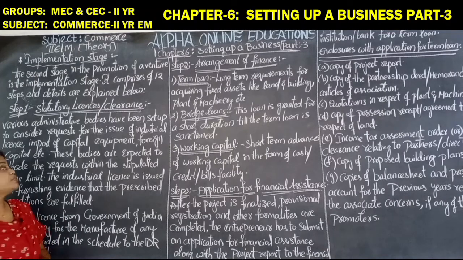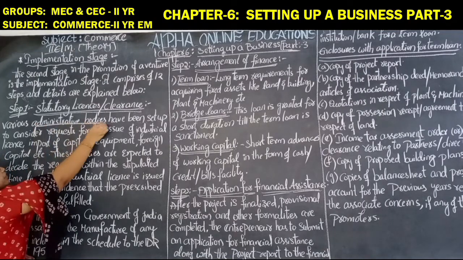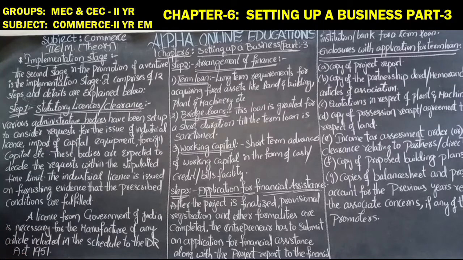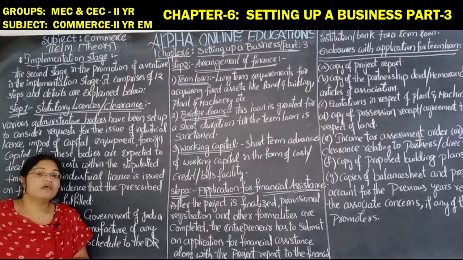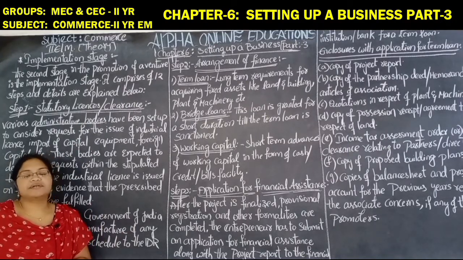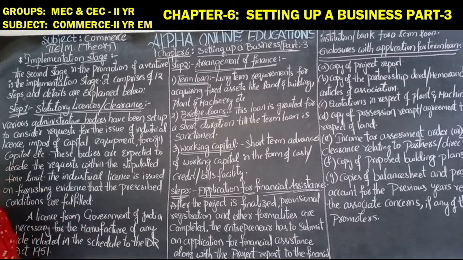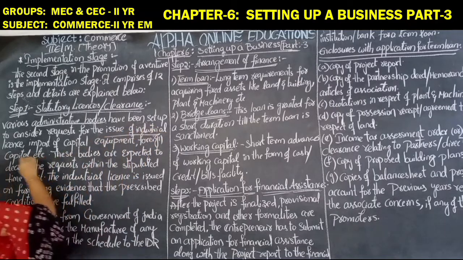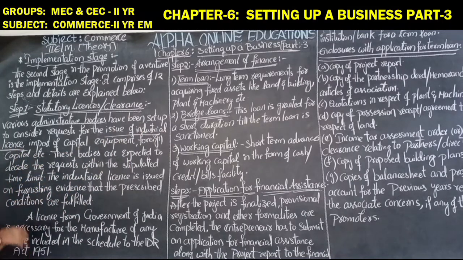Various administrative bodies have been set up to give the permission according to the request of the entrepreneur. They will give the permission by issuing the industrial license, and they give the license for the import of capital equipment and for foreign capital or collaborations.